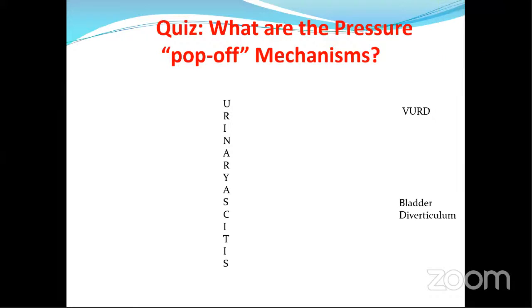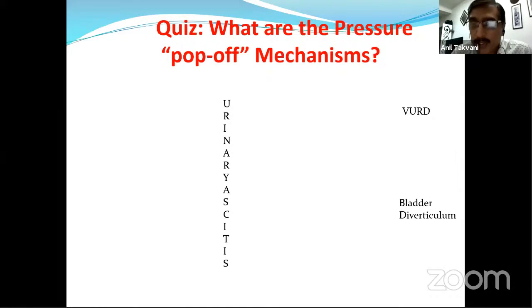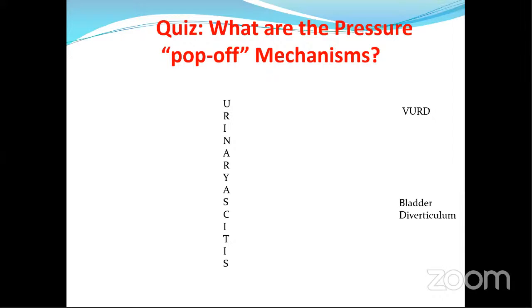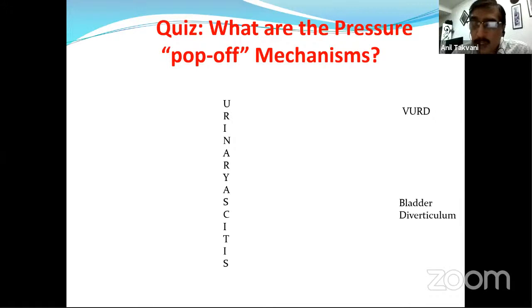So the first pop-off mechanism is VUR, sir. That is one. Okay, VURD, one side. So on one side there is a unilateral, massive VURD, which is a pop-off mechanism to preserve the contralateral system. So that is one. Next. So second is a bladder diverticulum, sir. That is one of them. Yeah, good. Excellent. Third.